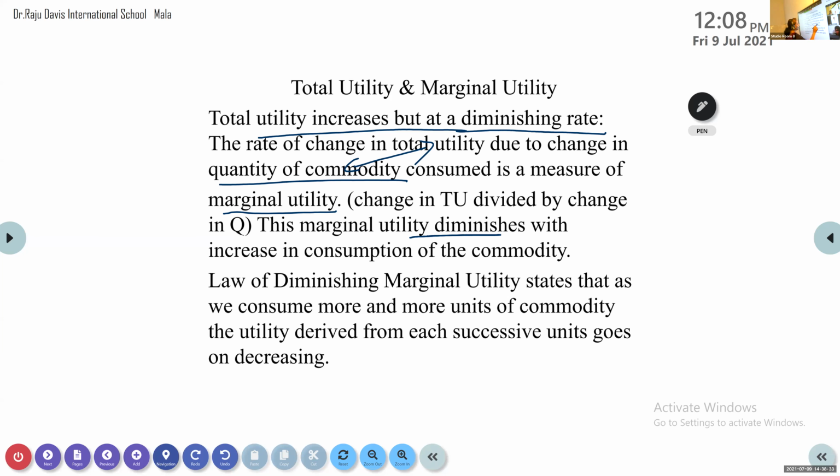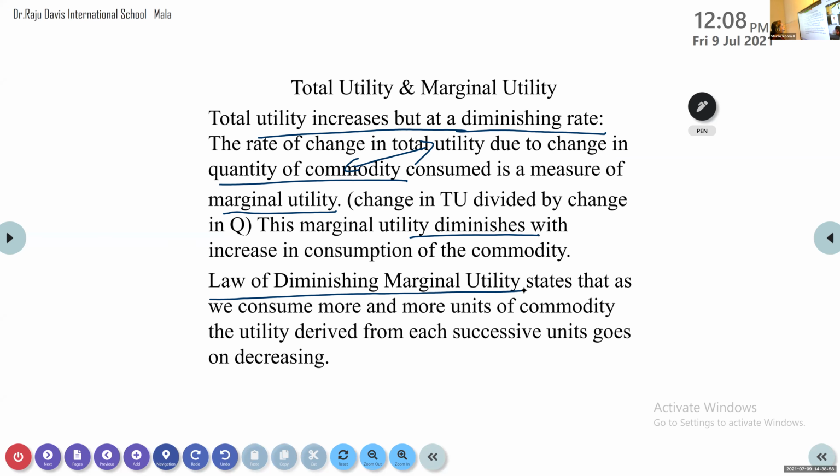Now, marginal utility always diminishes with the increase in consumption of a commodity. So, as the consumption increases, what happens to marginal utility? It decreases, it diminishes. Now, what do you mean by the law of diminishing marginal utility? This is very important. This is one of the important theories you have to study in economics.